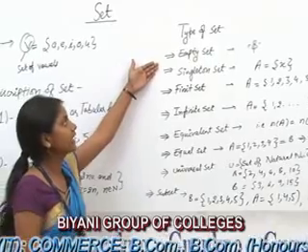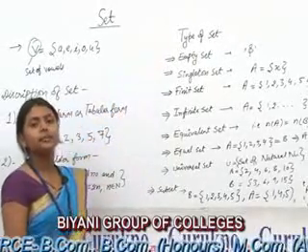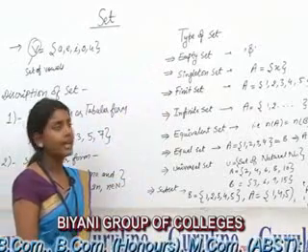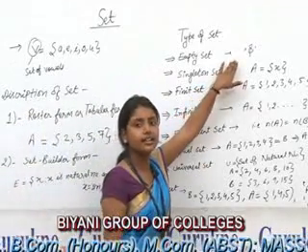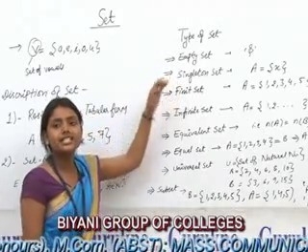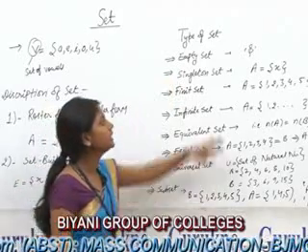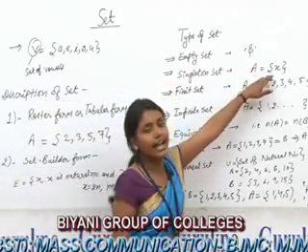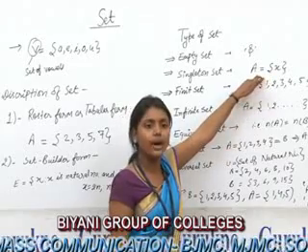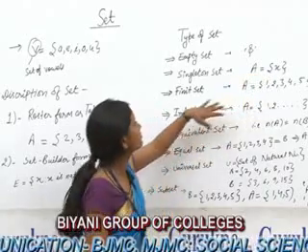Next, types of sets. First is the empty set. A set is said to be empty if it has no element, and it is denoted by phi. Second is the singleton set. A set is said to be singleton if it has only one element. For example, A is the set {x} and it has only one element. That means A is a singleton set.